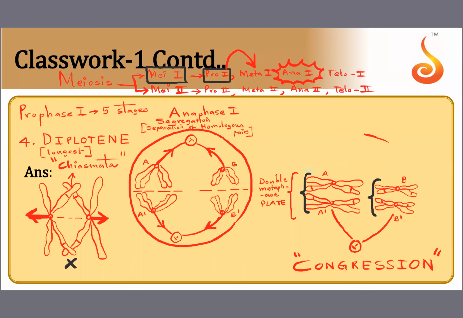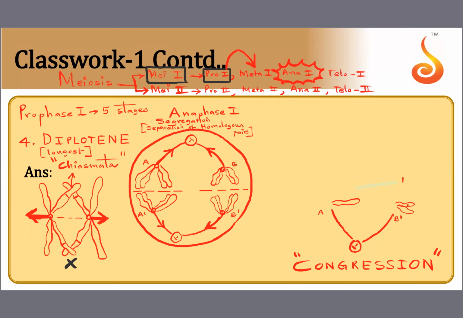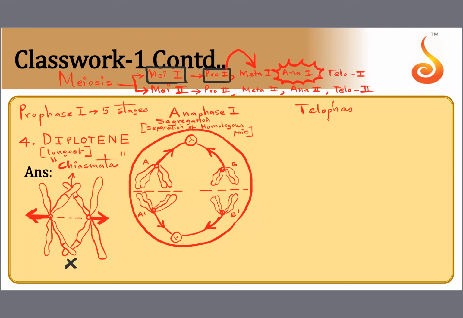The last phase of meiosis 1 is telophase 1. See what happens in telophase 1. Finally, we will get two daughter cells after all this story. In telophase 1, finally A and B will assemble here in the upper pole.